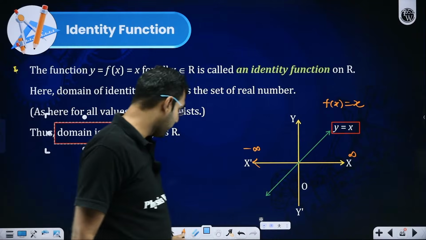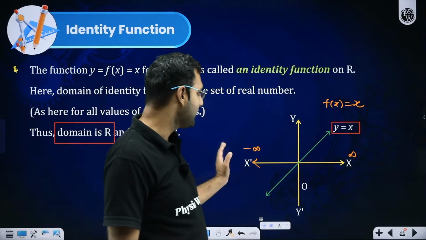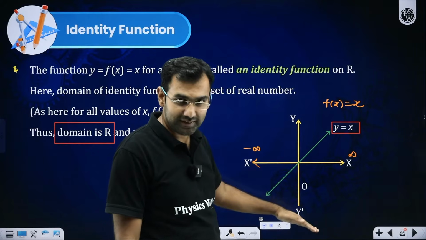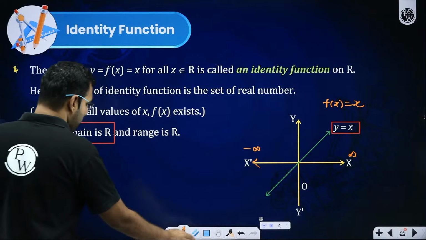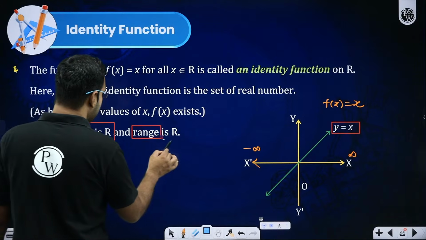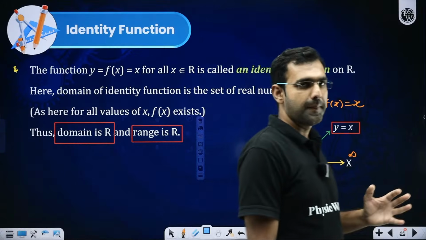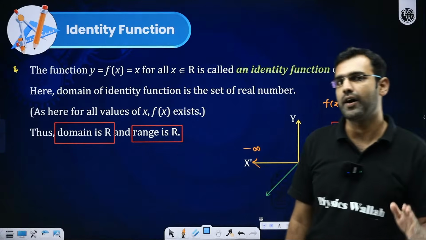But sir, when you talk about its range, if x is pushed, the same y gets generated. So y will also be the same as x, which means if x is any real number, y can also be any real number. What does it imply, students? Sir, it implies that its domain and range both are real numbers.